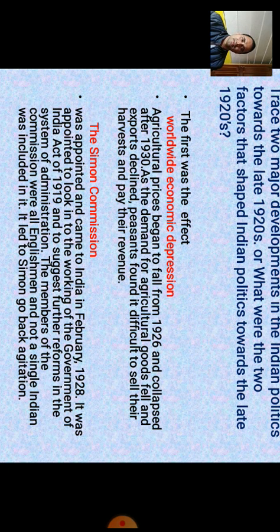So the worldwide economic depression affected many agriculturists and peasants of our country as well. You know that 1929 is also remarked as a period of Great Depression, and the falling of the economy had begun from 1926. So this is one of the big developments that we saw in the later part of the 1920s, and another was the Simon Commission.